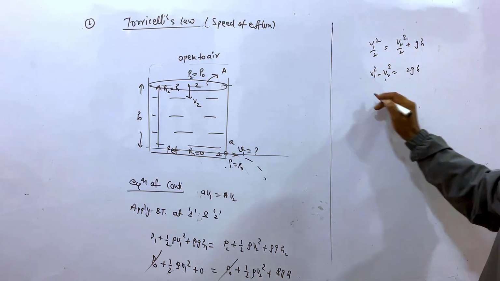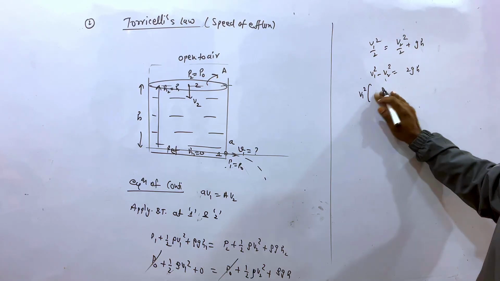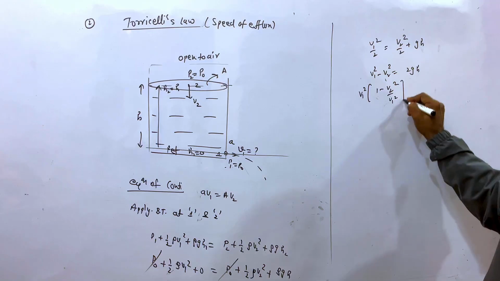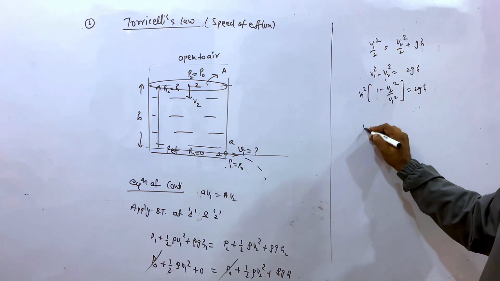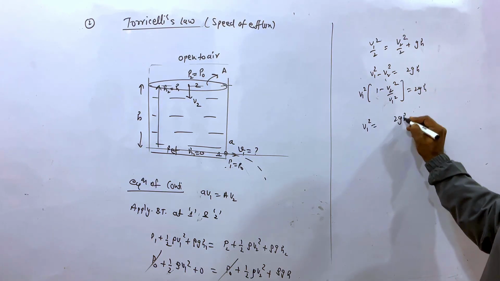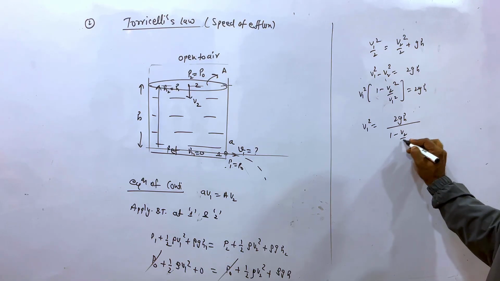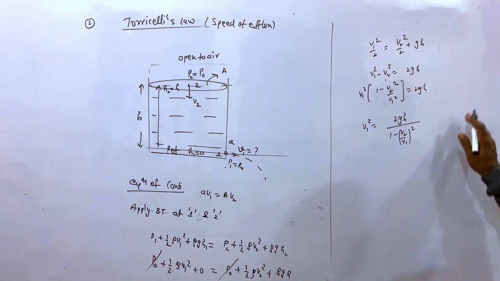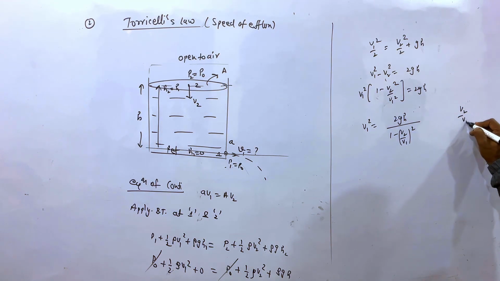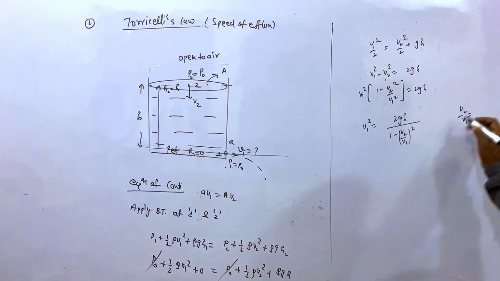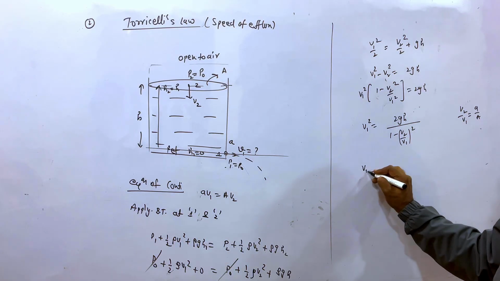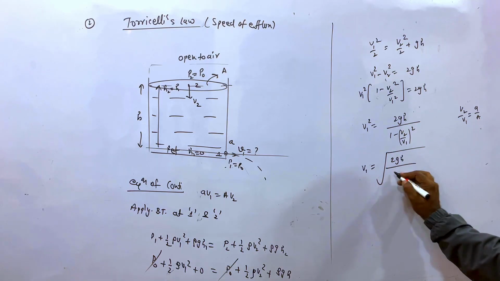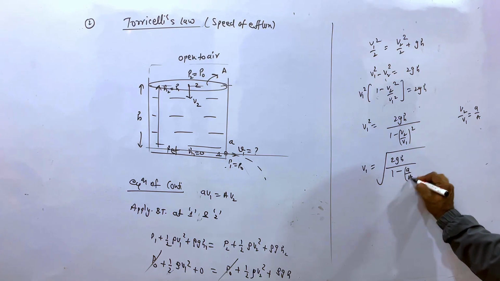Is it clear? So if you take V1 square common, 1 minus V2 square upon V1 square is equal to 2gh upon V1 square. And if you apply the equation of continuity, V2 upon V1 is equal to what? Small a upon capital A. So V1 is equal to the square root of 2gh upon 1 minus a upon A whole square.